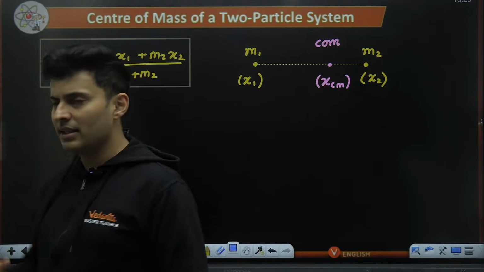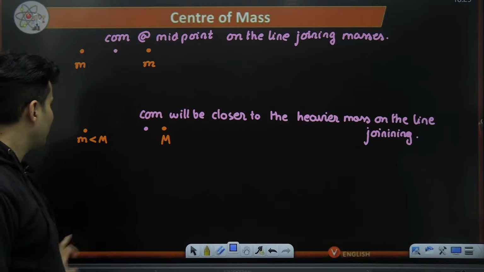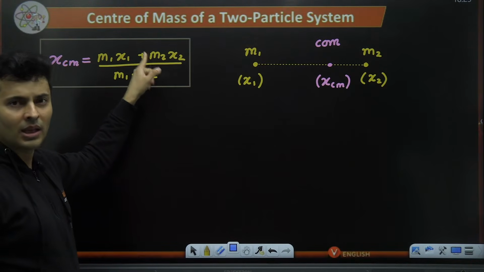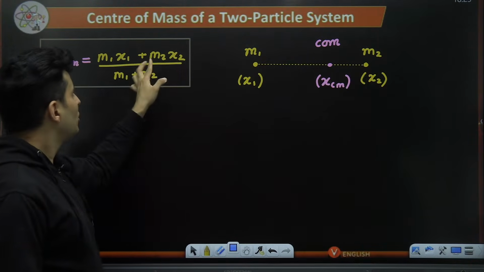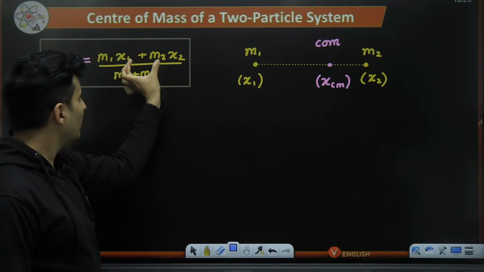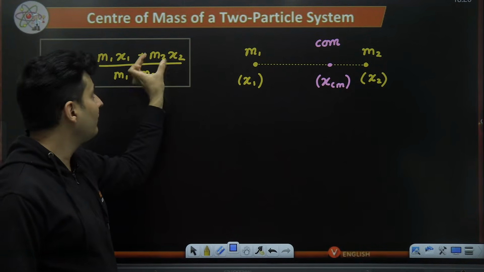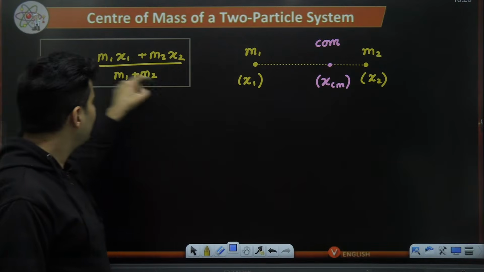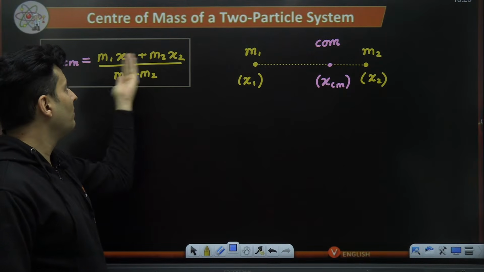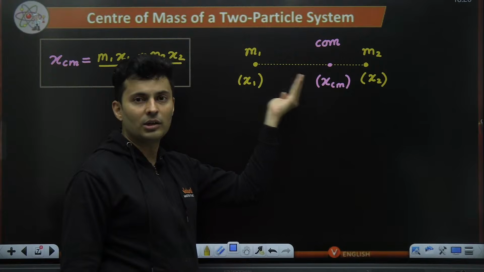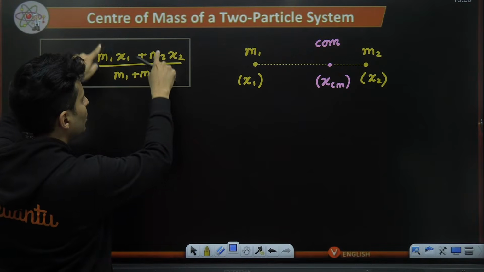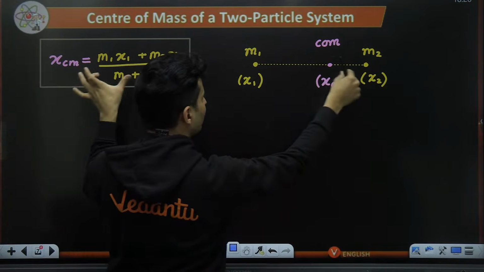This also tells me one important thing, that wherever the mass is more, the x coordinate will shift towards that side. How can I see that? Let's say m2 was more, mass number 2 was more. So m2's weightage will be more, so the weightage of m2 x2 will be higher. If m1 is more, then the weightage of the m1 x1 term will be more. So this term will be more important than this term. So the center of mass will shift closer towards the m1 side if this one is more. Depending on which term is more, the center of mass will automatically shift towards that side.